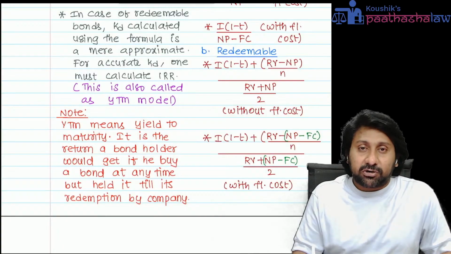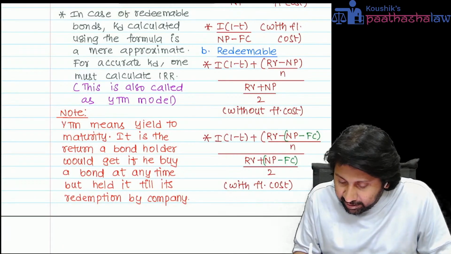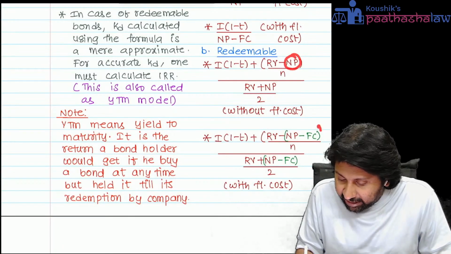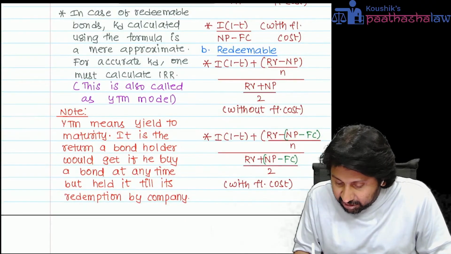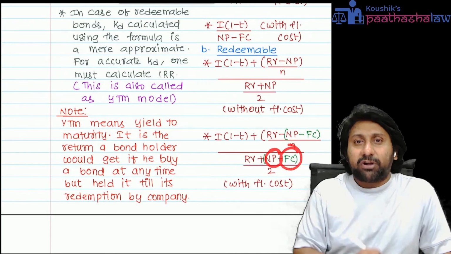This is without flotation cost. If flotation cost is there, what will happen? Instead of NP, you will write NP minus flotation cost.